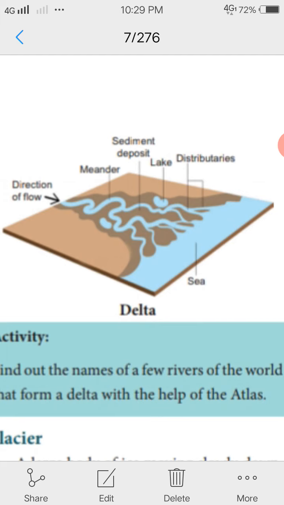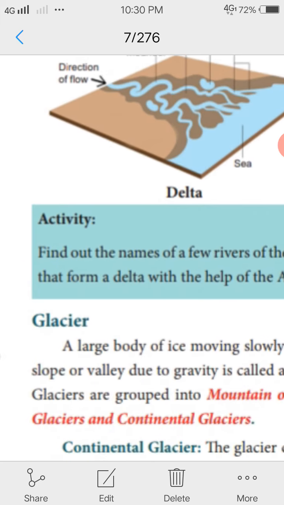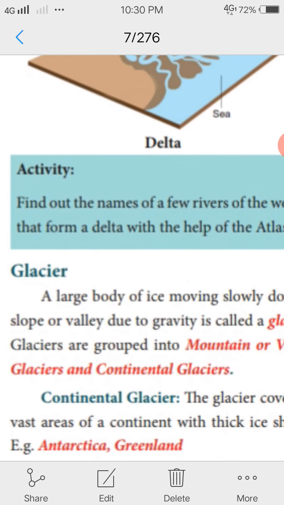Kaveri Delta in Tanjavur, Ganges Delta in North India and Mississippi Delta in North America. Then next agent of gradation is a glacier.